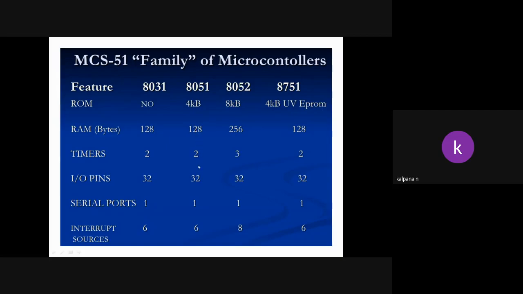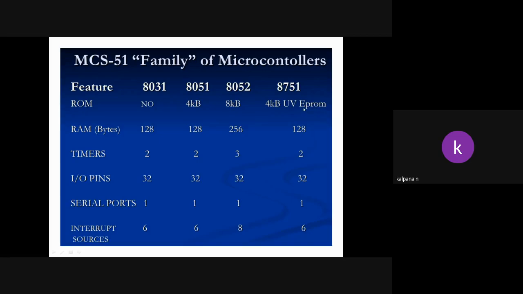Again the same: two timers, 32 pins, one serial port, 6 interrupt sources. 8052 has 8 kilobytes ROM, double, and 256 bytes RAM, also double. Three timers, the same 32 IO pins, one serial port, 8 interrupt sources. And 8751 has 4 KB UV EPROM.